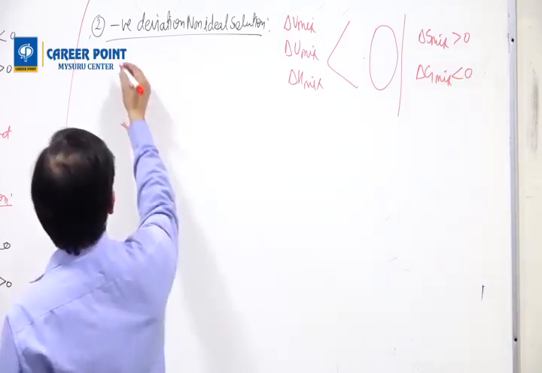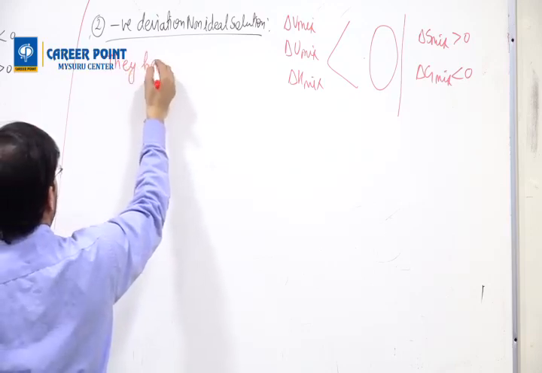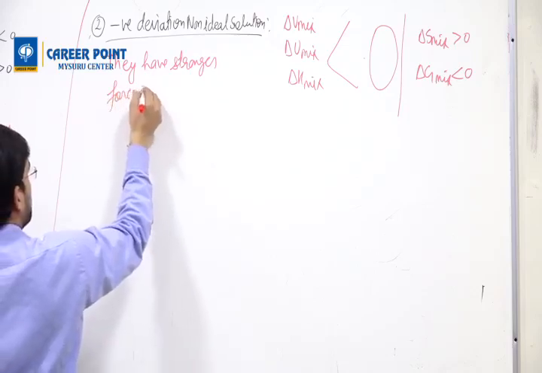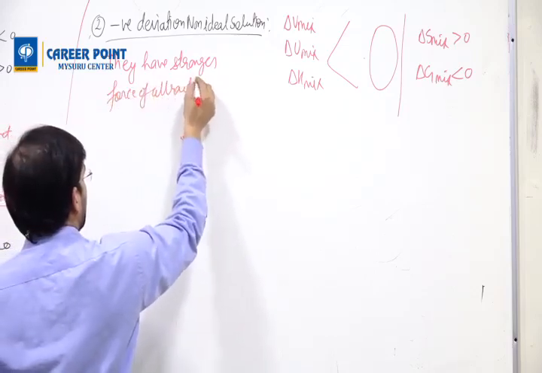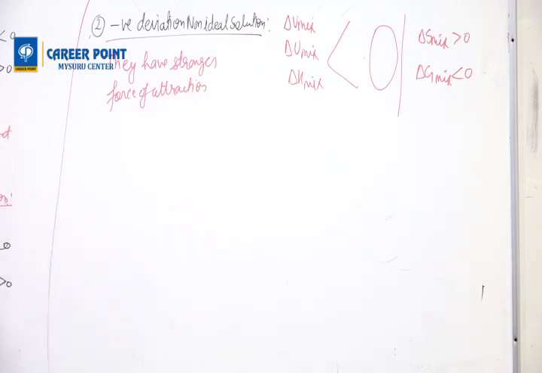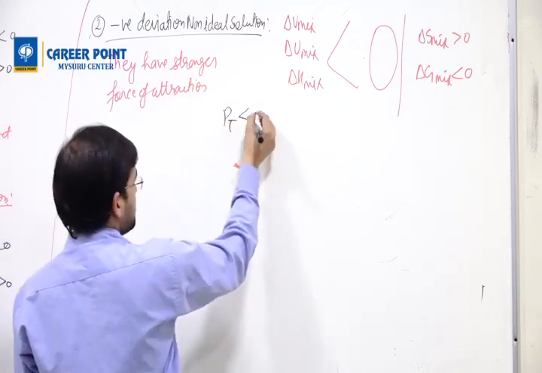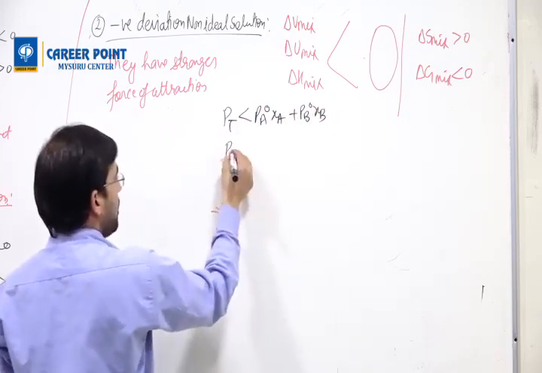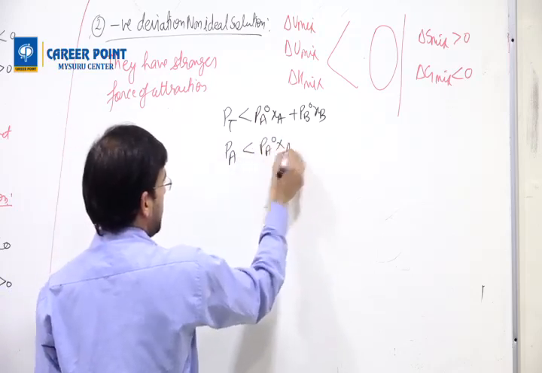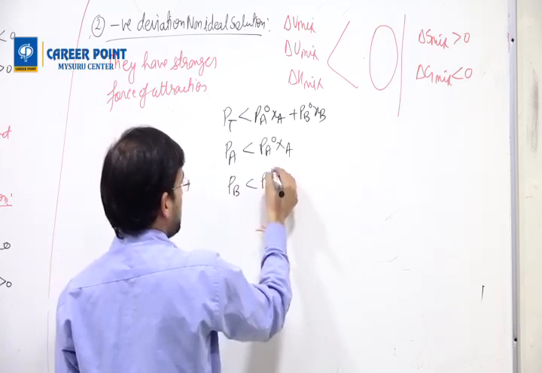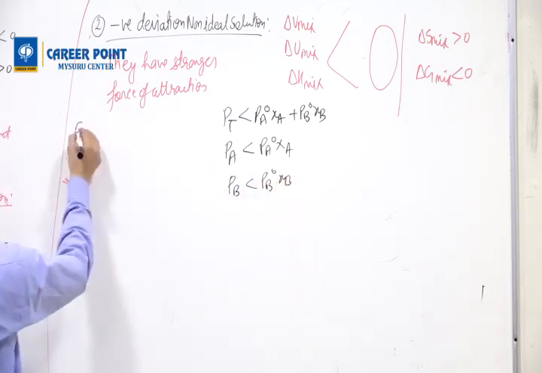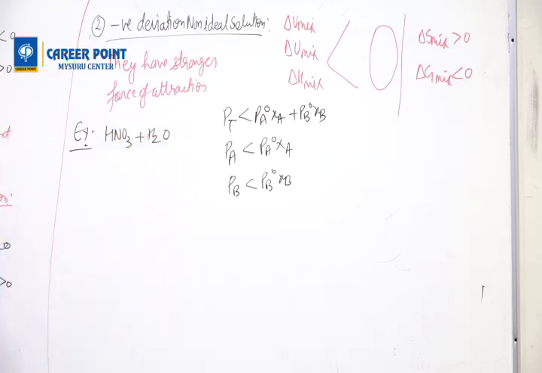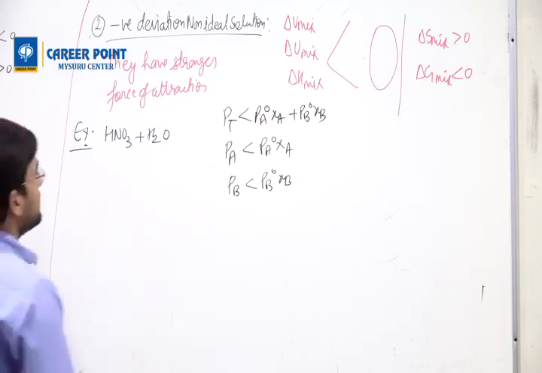Why is this happening? Because they have a stronger force of attraction. If this happens, then PT is less than PA naught XA plus PB naught XB, or PA is less than PA naught XA, or PB is less than PB naught XB. Example: you mix HNO3 plus water. This will be an example of negative deviation.